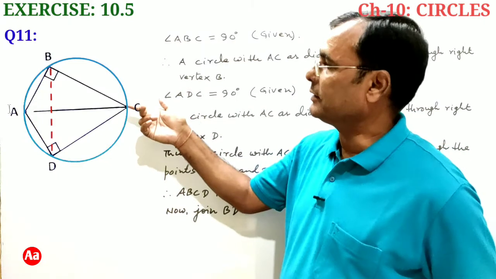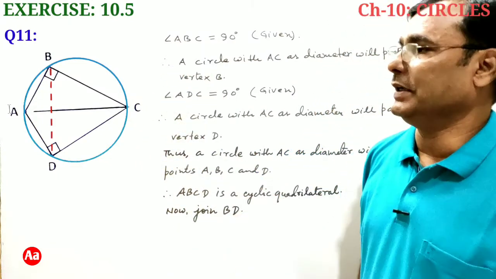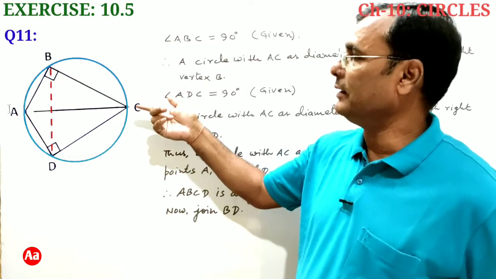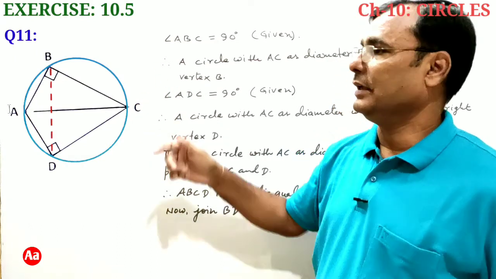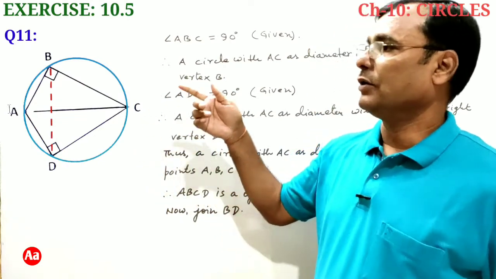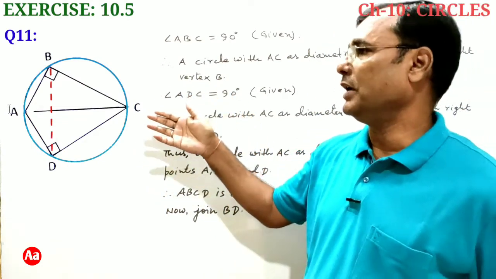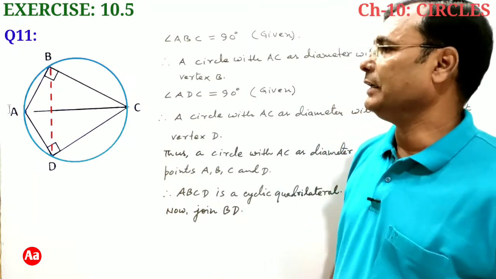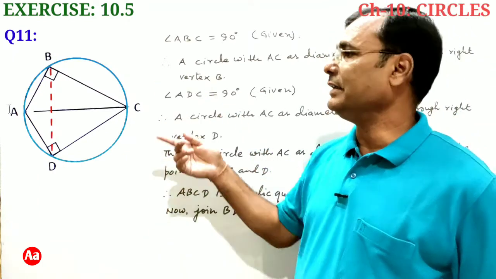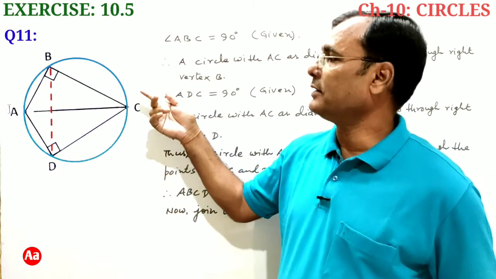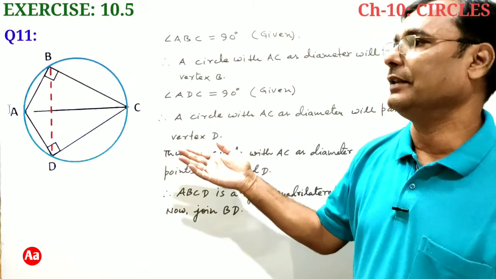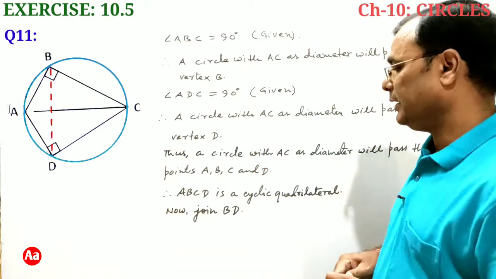They are angles in the same segment. Angle CAD and angle CBD are the angles subtended by the same chord CD or the same arc CD at points A and B in the major segment. So angle CAD and angle CBD are angles in the same segment and therefore they will be equal.